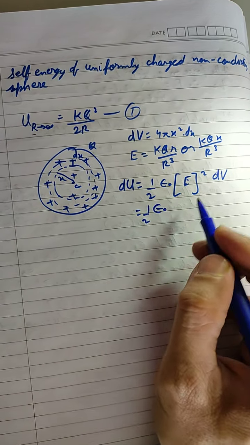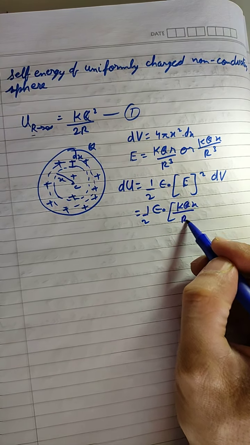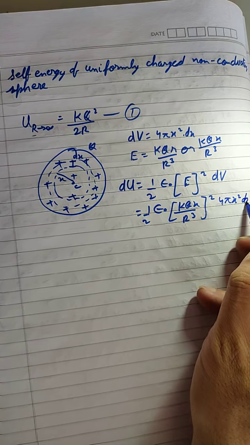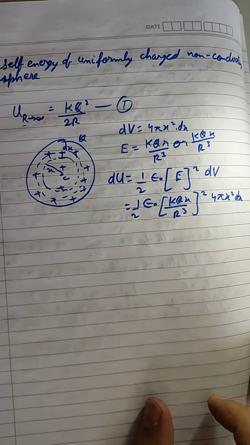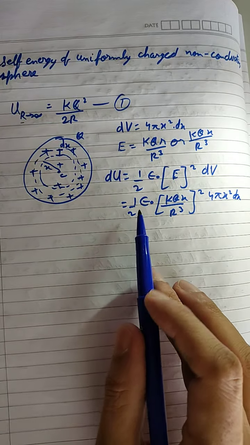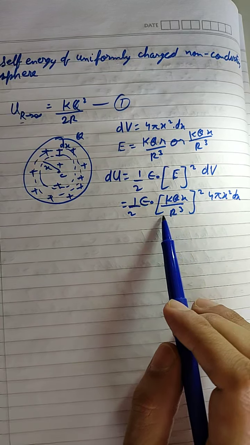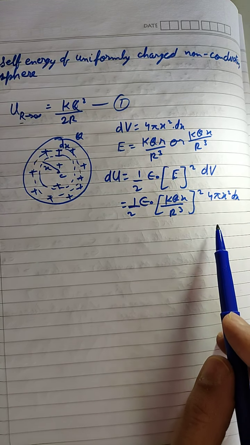If we substitute the values, this will be the value of small energy dU, half epsilon naught, kqx upon r cube whole square. This is the E, and the value of dV will be 4 pi x square dx.